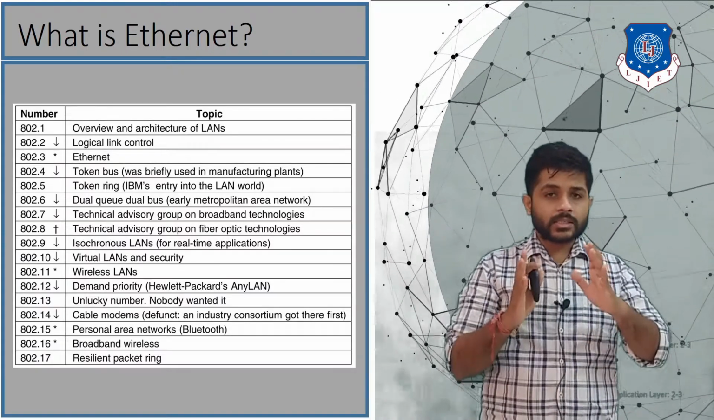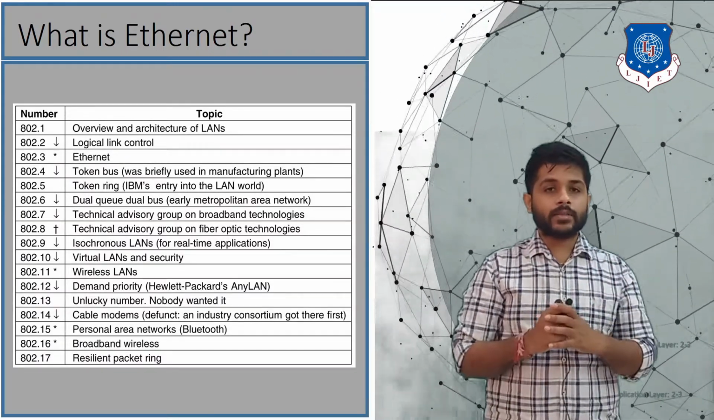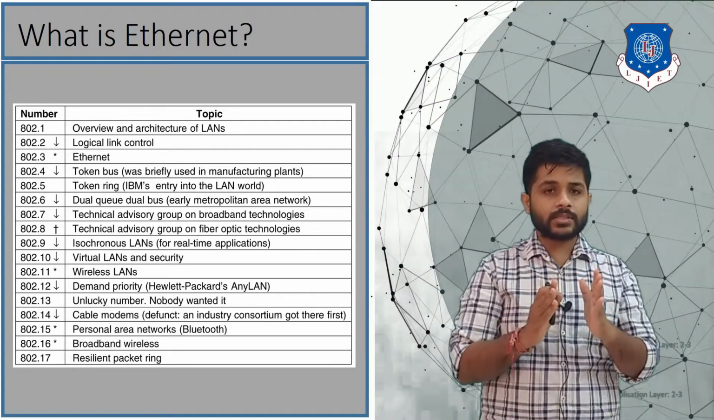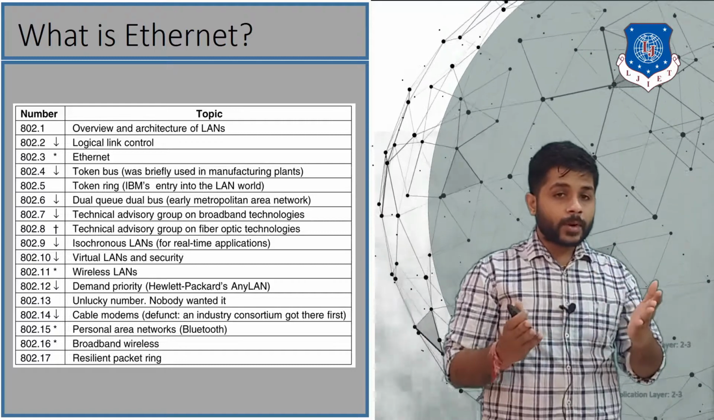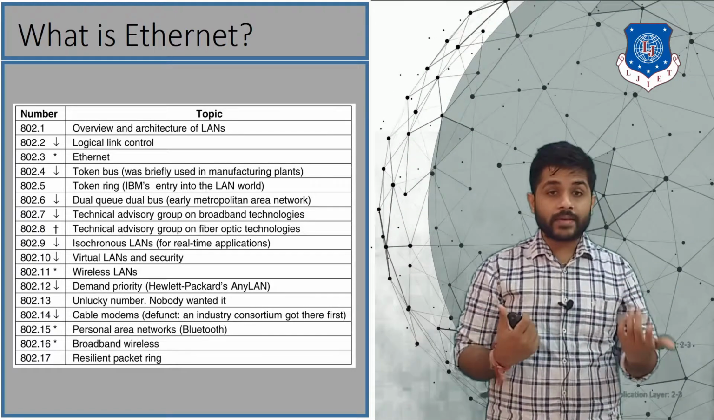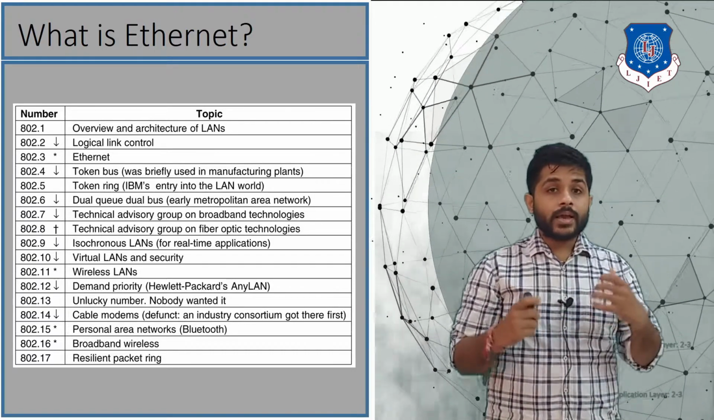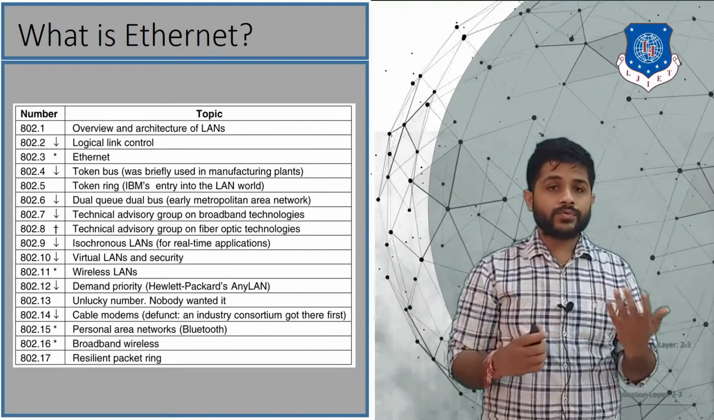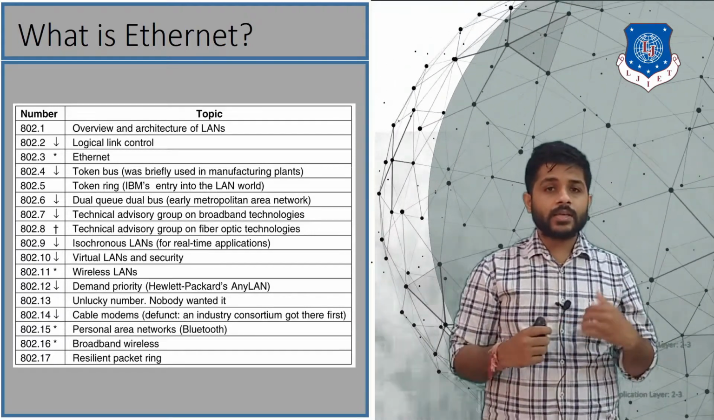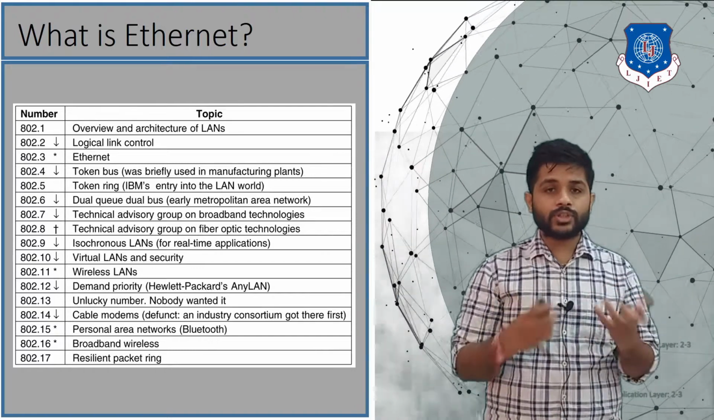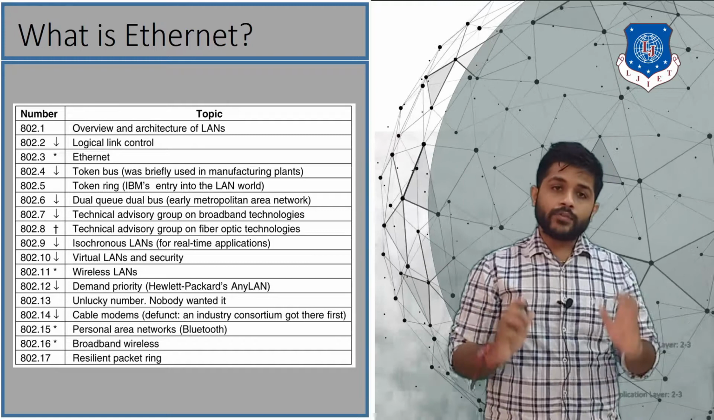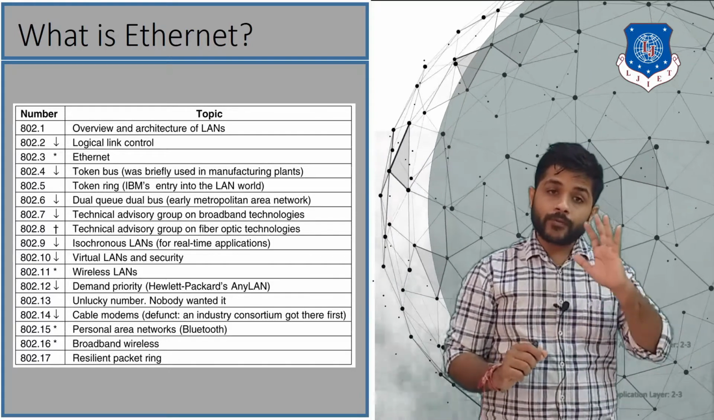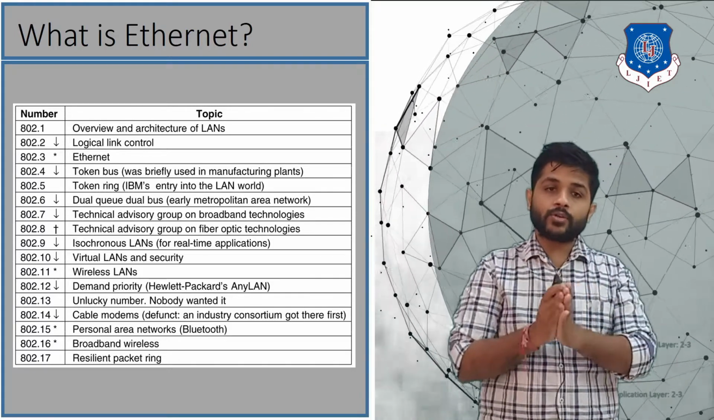There are so many protocols of Ethernet. The most famous is 802.3. There is 802.11, which is the local area network Wi-Fi. There is 802.4, which is for token bus. There is 802.2, which is logical link. So these are the protocols for the local area network. If you want to create a local area network of Wi-Fi, the protocol is 802.11.